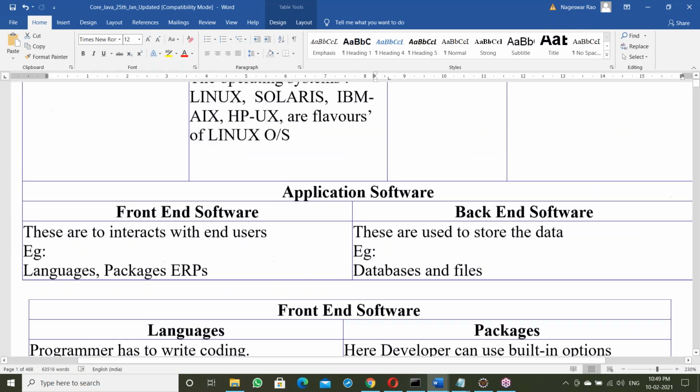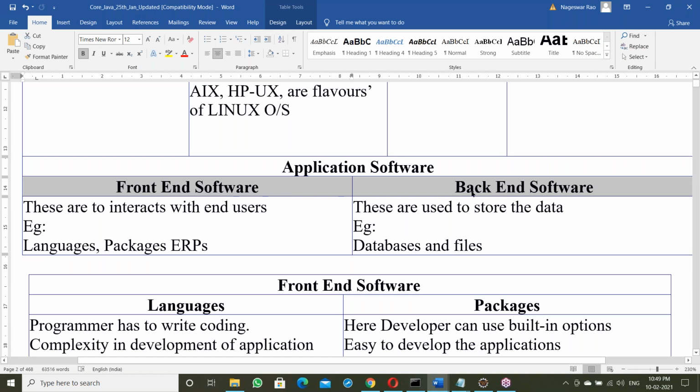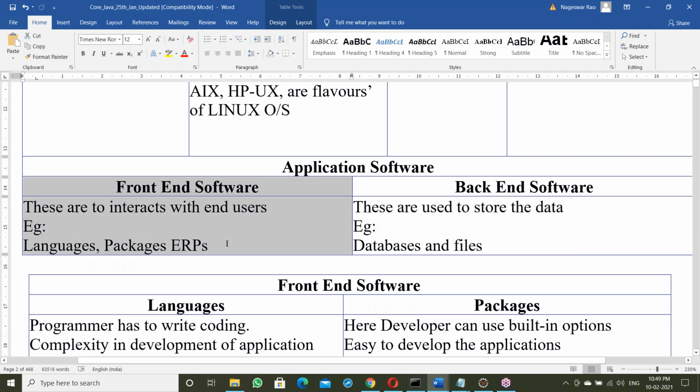So moving to application software. In application software, there's a front end and a back end. The back end is to store data, for example databases and files. The front end is the languages, which interact with the end users. Java comes under front end.